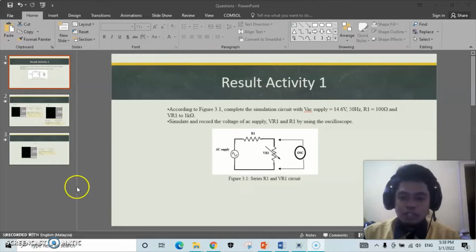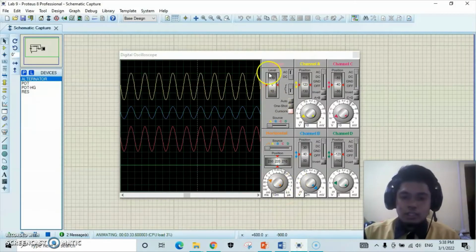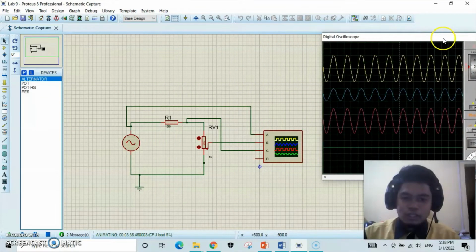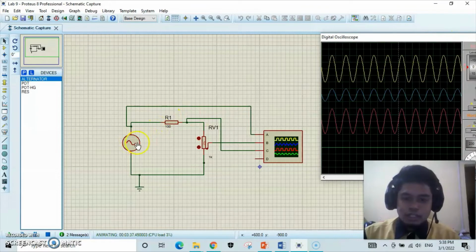After that, this simulation will be in Proteus. So this is the result in Proteus. This is the circuit. As you can see, this is the VSC. VR1 is a variable resistor already set to the parameter based on the given lab sheet. So this is your oscilloscope. As you can see, there are three waves.